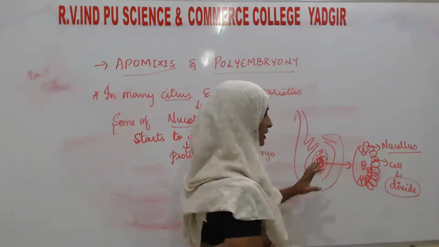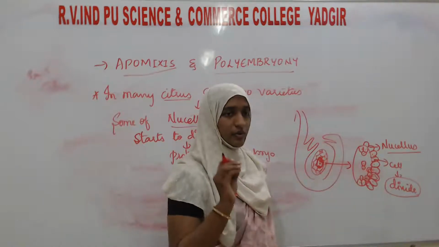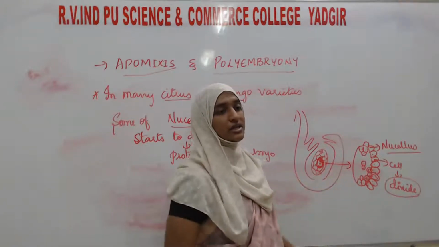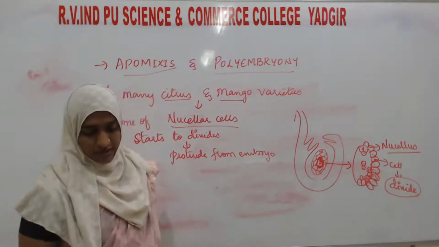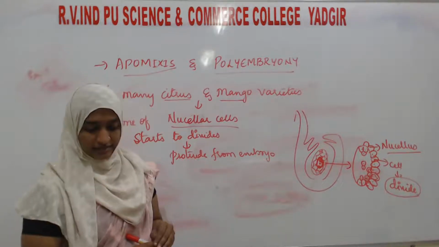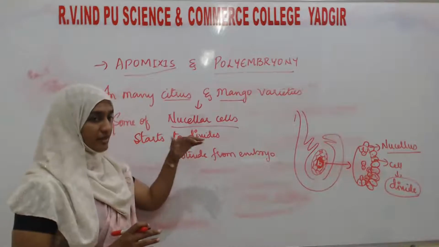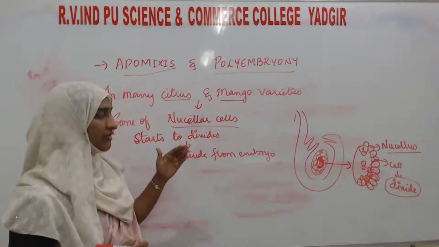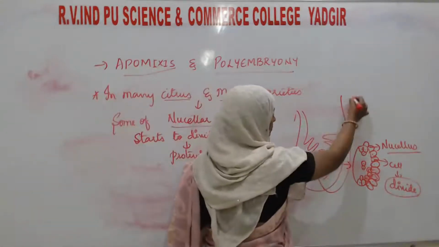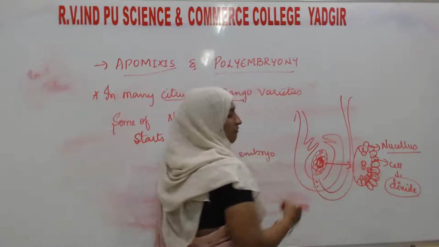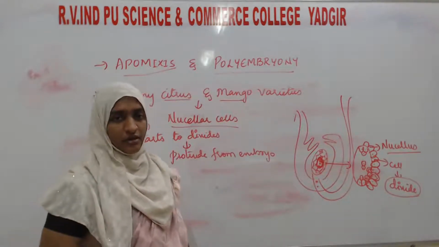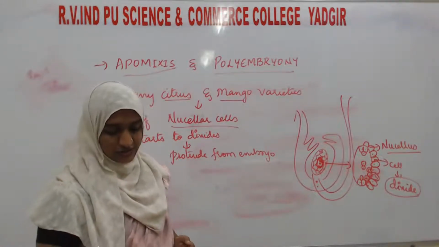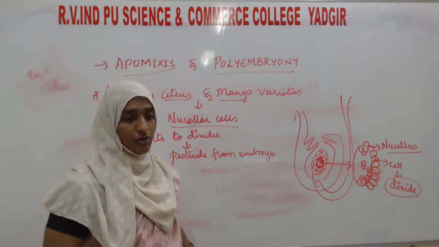What happens in a normal condition? The cells will not divide. Only in certain cases, the cells will divide and enter into the developing embryo sac, and in such a species they will develop into embryos. If they enter the embryo sac, then there will be fertilization. The male gamete, through the pollen tube, will enter and fuse with those nuclear cells, and in such a species each ovule will contain many embryos.